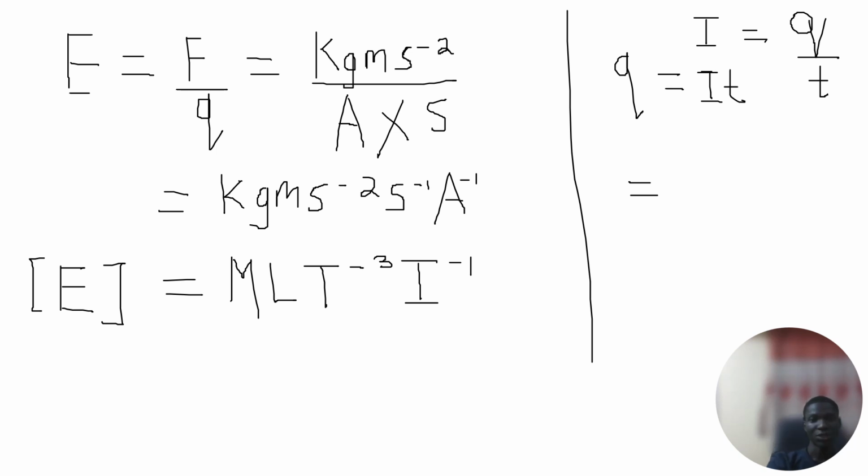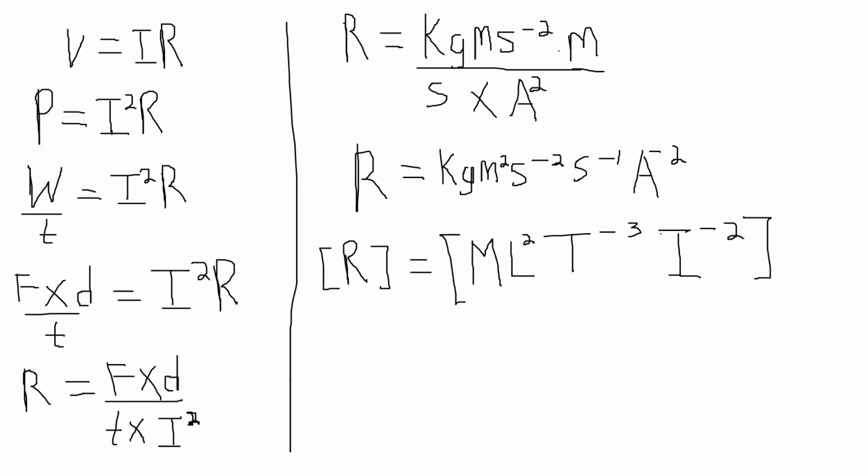Then the next question is the one for resistance. Okay, for this question, I want to derive the dimension of resistance. In this formula, we can see that voltage equals current times resistance.